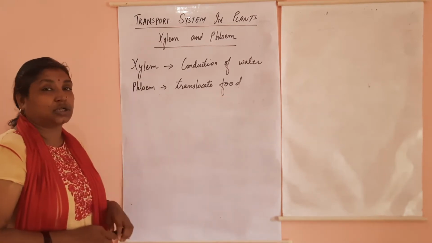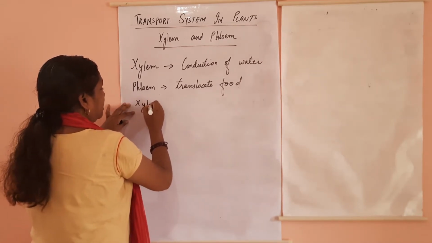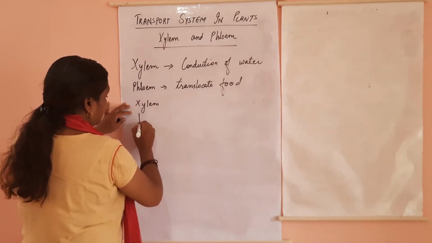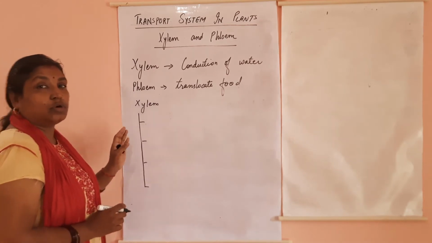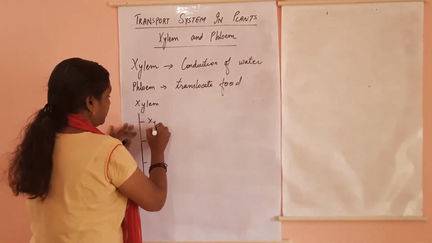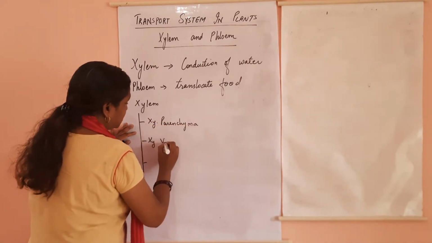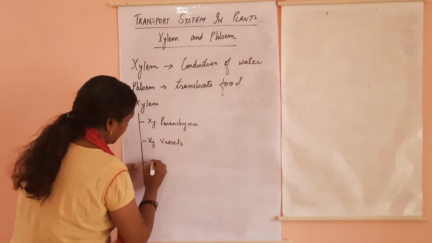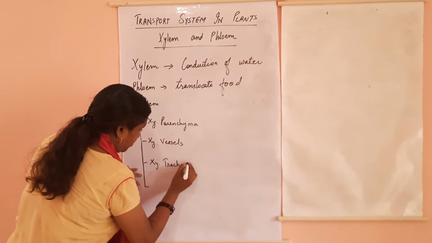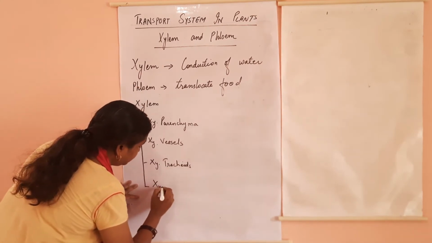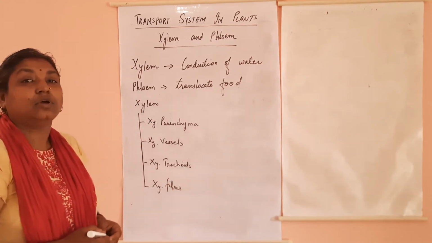So let's study the structure of xylem first. Xylem is made up of four types of tissues: xylem parenchyma, xylem vessels, xylem tracheids and xylem fibers.